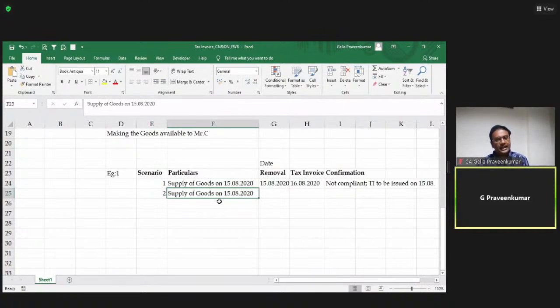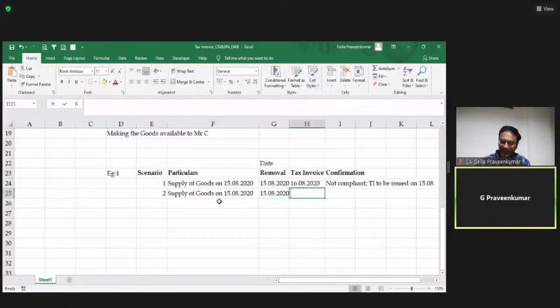Supply of goods, say on 15th August. Removal happened on 15th August. My tax invoice is prepared on 15th August 2020. So can I do that?